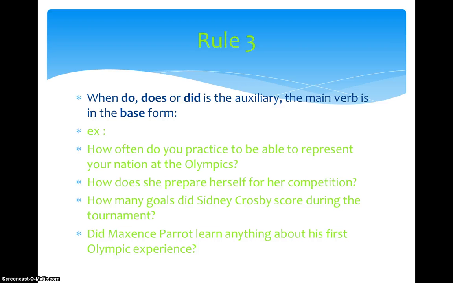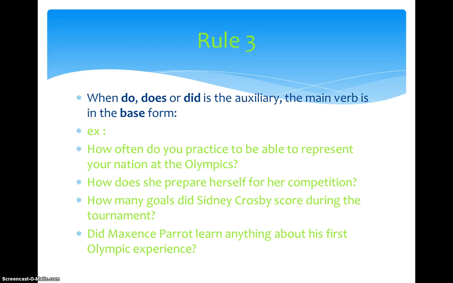Rule number 3. When do, does, or did is the auxiliary, the main verb is in the base form. For example, how often do you practice to be able to represent your nation at the Olympics? So the do is your auxiliary and the main verb is represent. How does she prepare herself for her competition? So does is the auxiliary and prepare is the verb in the base form.